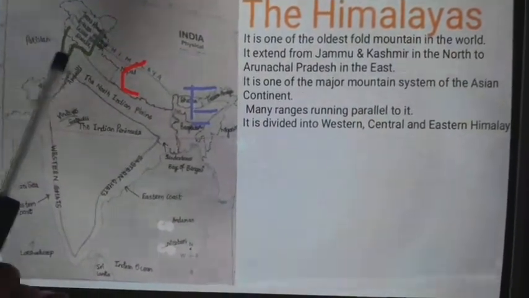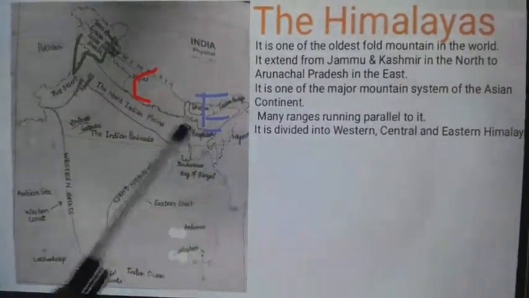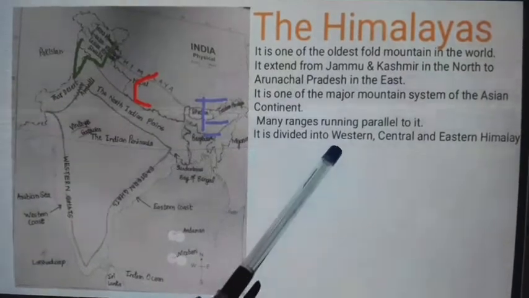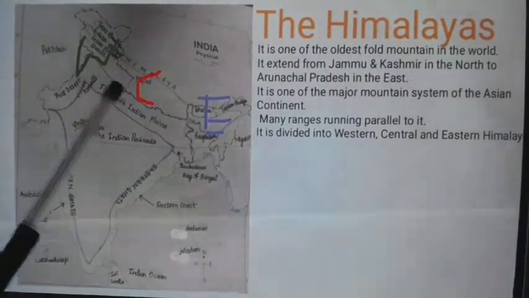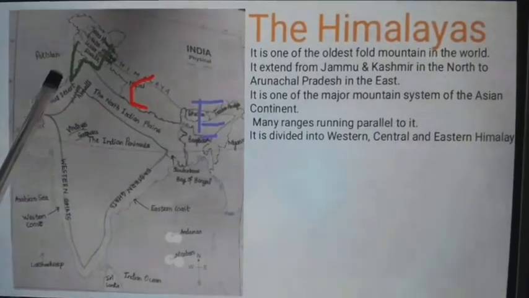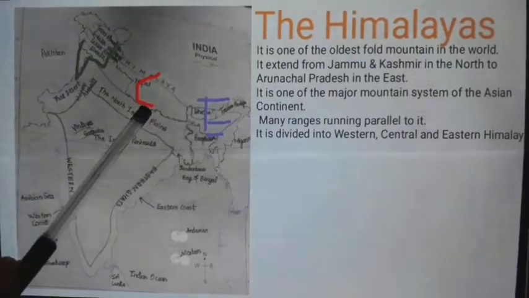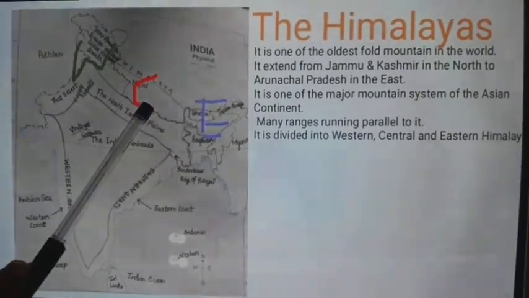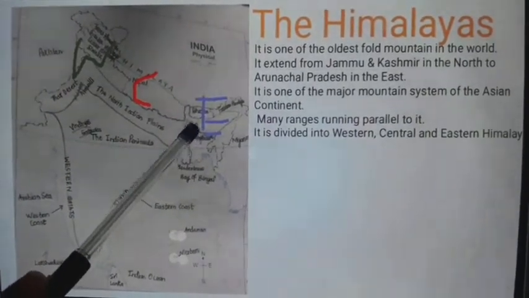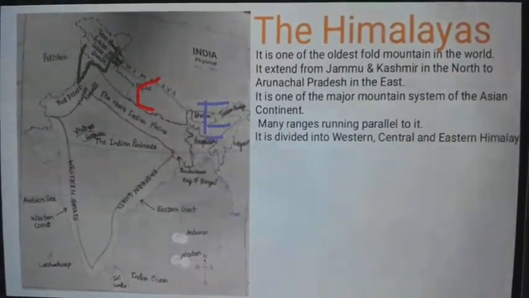Shivalik is the youngest fold mountain. Last, all the mountains are divided into western, central, and eastern parts. The west side we call the Western Himalayas, Jammu Kashmir. The central is the Kumaon Himalaya, and the eastern Himalaya we call the Assam Himalaya. I hope you understand all the things.